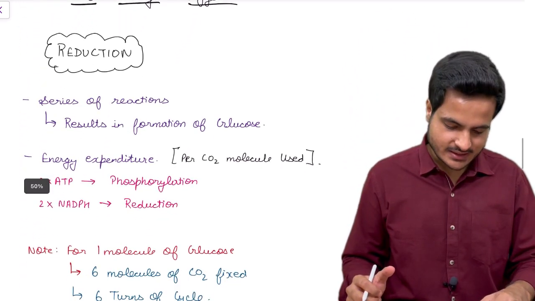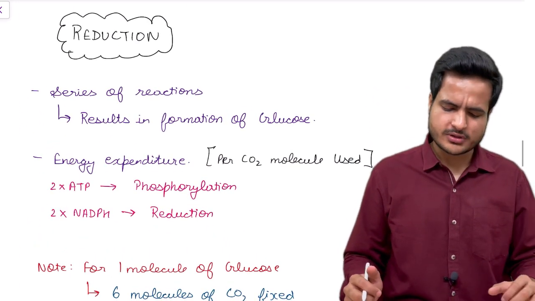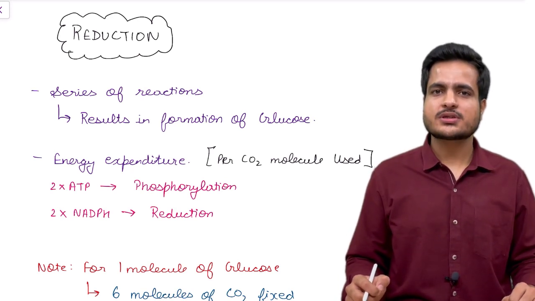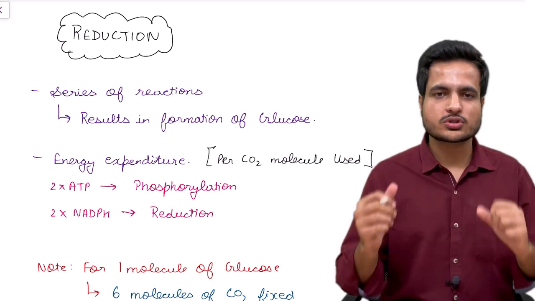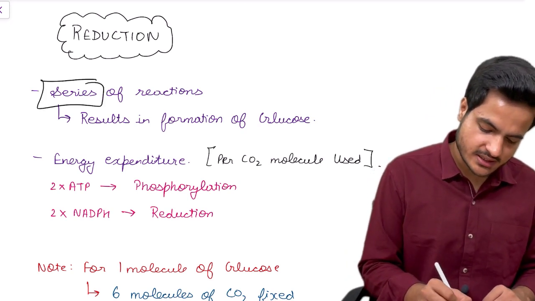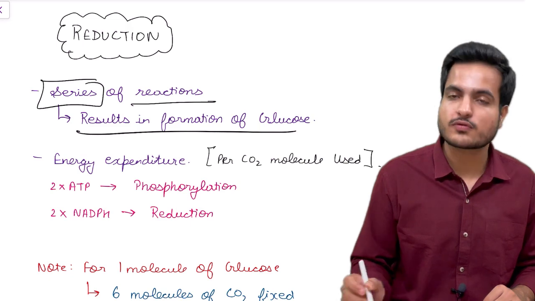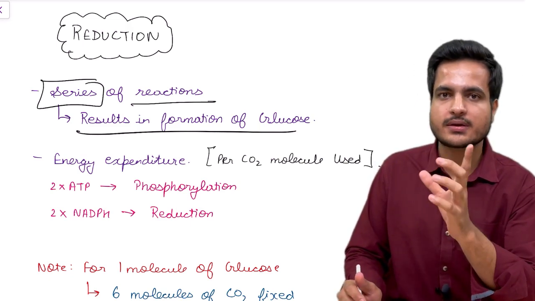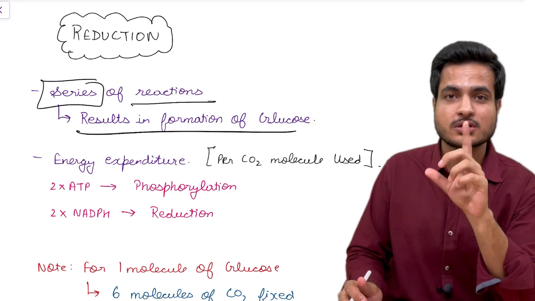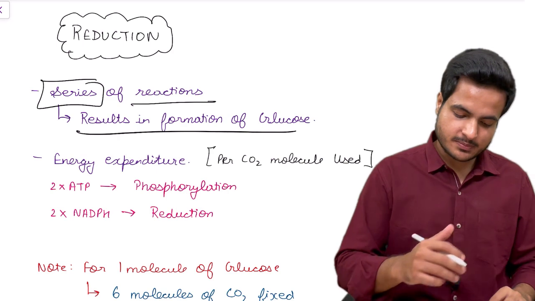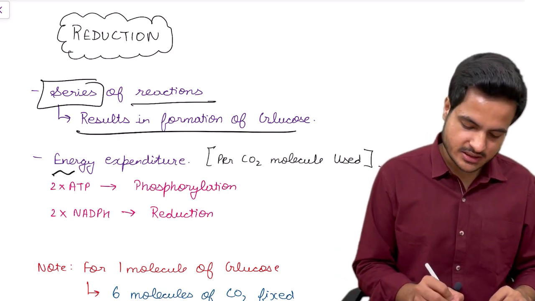Now coming to the second step of the Calvin cycle, which is reduction. These are actually the reactions which lead to the formation of the glucose molecule. These reduction reactions are a series of reactions which results in formation of glucose. Carboxylation was the first step of this cycle, where we fix carbon dioxide into the first stable organic acid, that is 3-phosphoglyceric acid. In this process of reduction, energy is used.